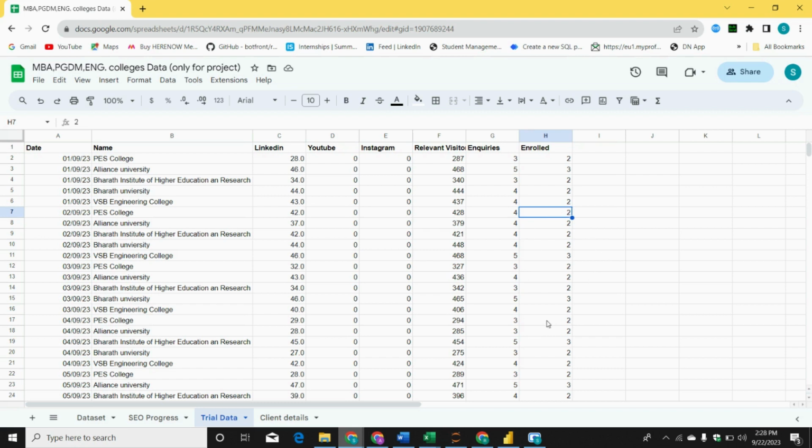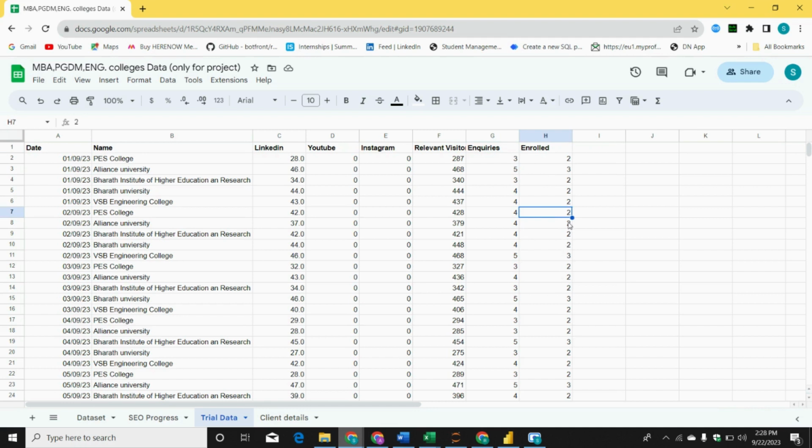So why am I concentrating on this? If you find numbers where enquiries are less but enrollments are more, how is it possible? One possibility is that people enrolled because they had already seen us a few days back, but the decision was taken after some days. Or second, Ram, Sham, and Rahul already inquired, and on the second they enrolled.